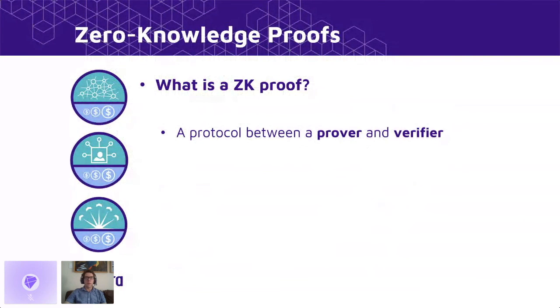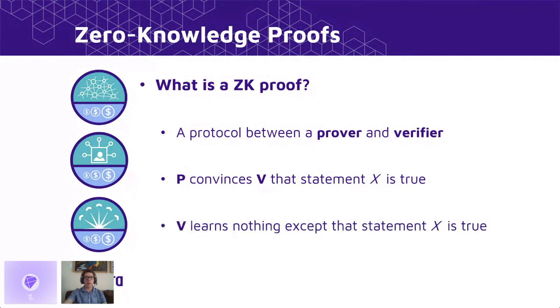A zero-knowledge proof is a protocol between a prover and a verifier. And in this protocol, the prover wishes to convince the verifier that a particular statement known to both of them is true, without revealing anything else to the verifier. So the verifier should not learn anything except for the fact that the statement is true. And we call it a zero-knowledge proof because other than the fact that the statement is true, there's zero knowledge gained by the verifier during the protocol.